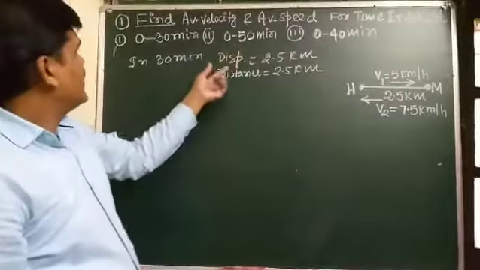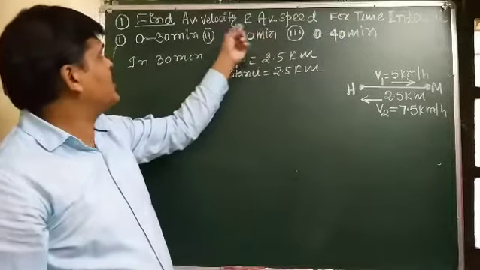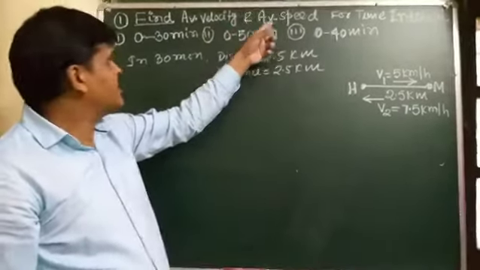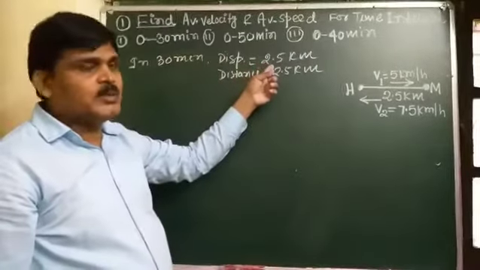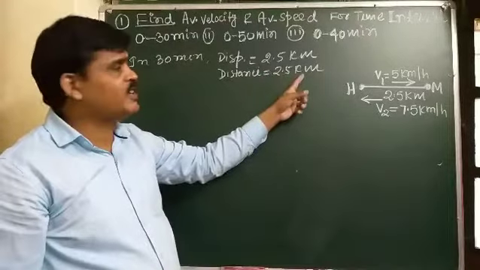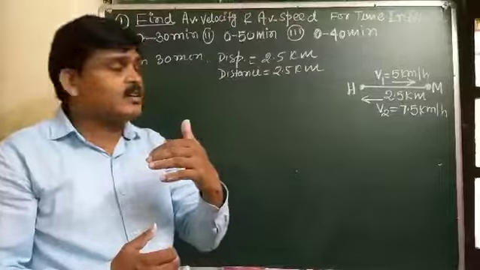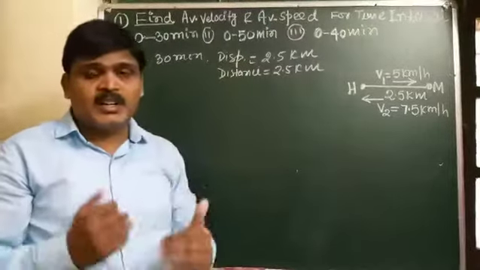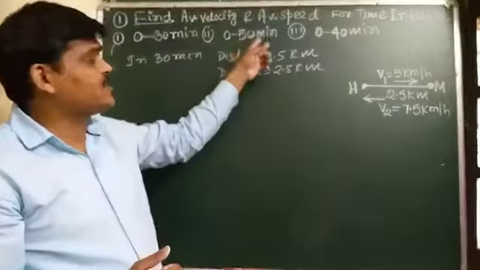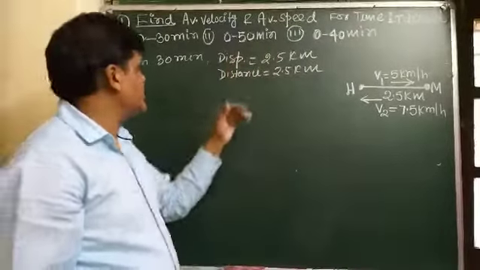Out of 50 minutes, we have to find the average velocity and average speed. So what is the displacement attained by the object in the next 20 minutes, and the distance also in the next 20 minutes?